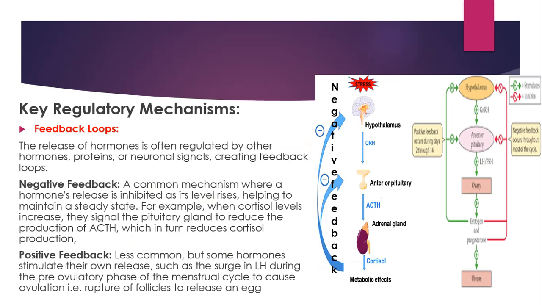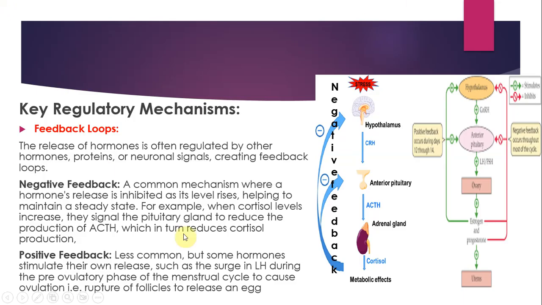A very important slide. Now, whenever you go through certain processes inside your body, due to certain circumstances, at times you may need to accelerate a certain process, right? And at times when a hormone or a substance is in excess and can cause harm to the body, its production has to be reduced. So in order to cater to both of these problems, we have positive feedback and negative feedback, right?